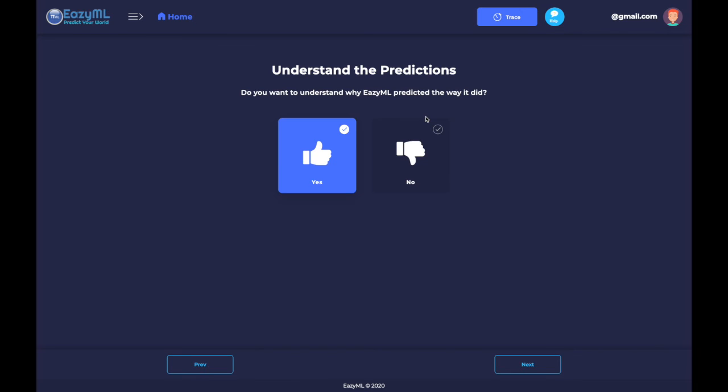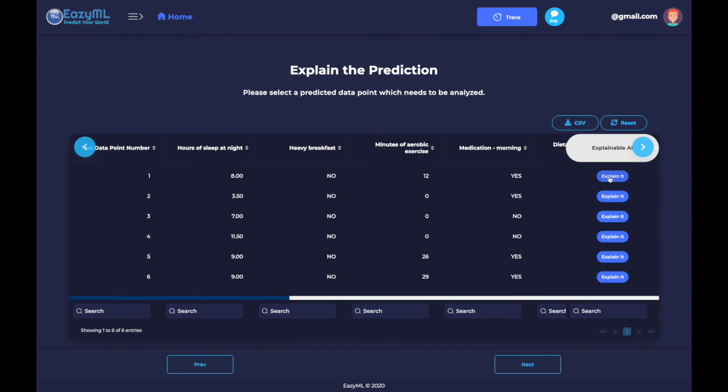EasyML makes predictions, as do other platforms, but what if you have a question? What if you don't agree with a prediction or you don't understand a particular prediction and you want to know what the reasons were behind the prediction? You're curious. Other ML platforms don't explain their predictions, but EasyML does. In fact, it's the only ML platform that explains the reasons behind the prediction, and in the process, you may learn something new about how your heart behaves. It's incredibly powerful. So we can go ahead and explain the first prediction here.